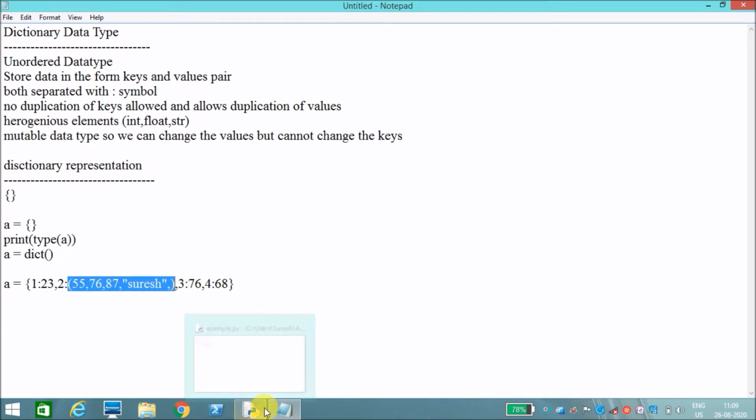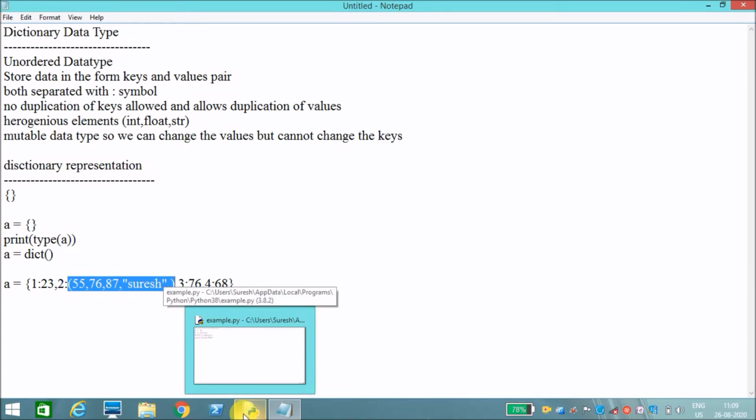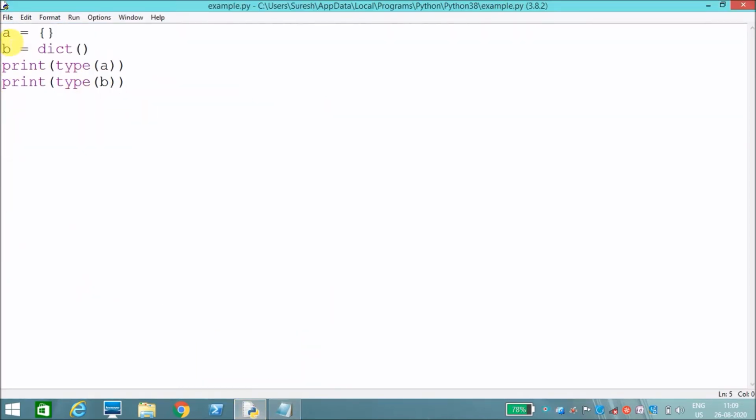Now let's check with an example. A is my dictionary. For key 1 I'm creating 42. For key 2 I pass a list of values.